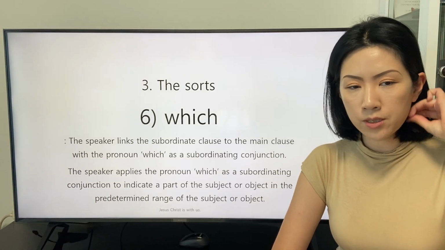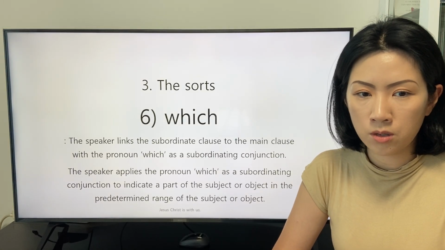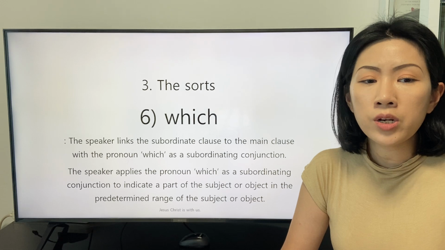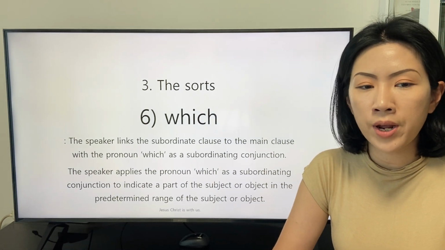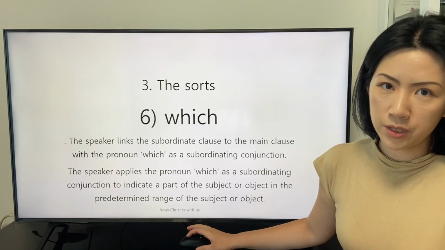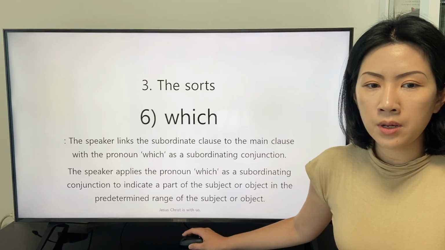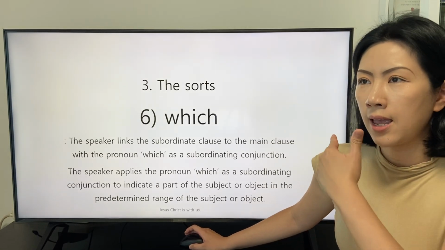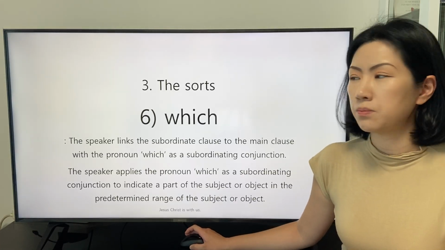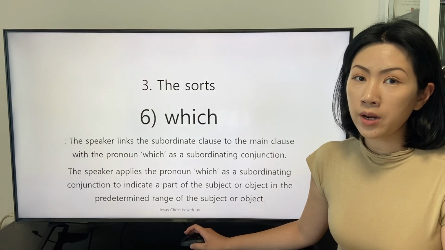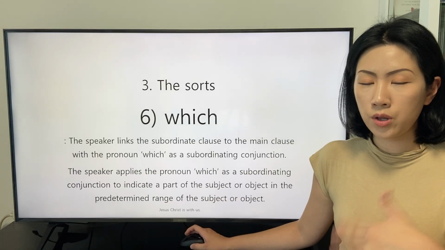The speaker applies the pronoun "which" as a subordinating conjunction to indicate a part of the subject or object in the predetermined range of the subject or object. This can accord with the basic premise to apply the interrogative pronoun "which" in the interrogative clause.